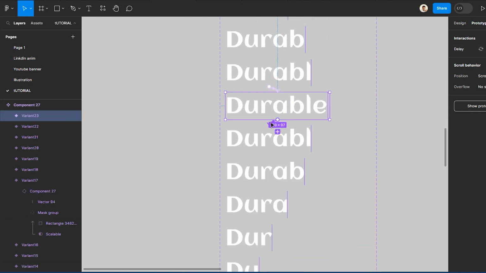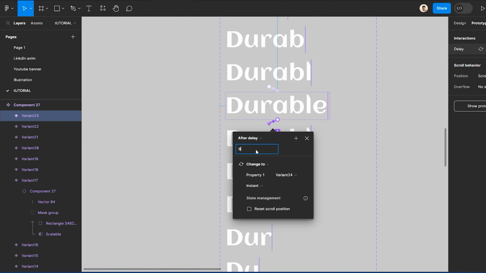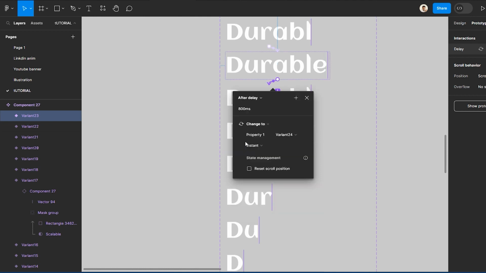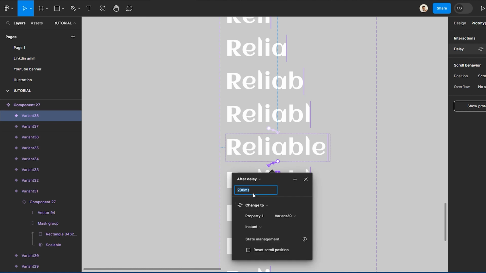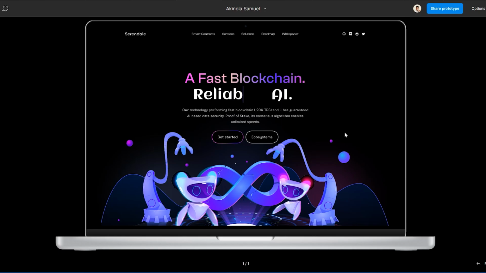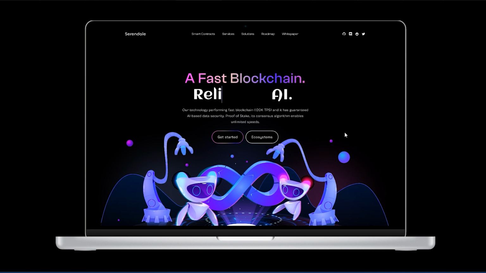Is durable, right? Yeah, so click on this, 800 milliseconds, reliable, 800 milliseconds. And once we go back here, you see the way it is. So it waits for 800 milliseconds before closing it. Scalable, durable. And that's how you create it.